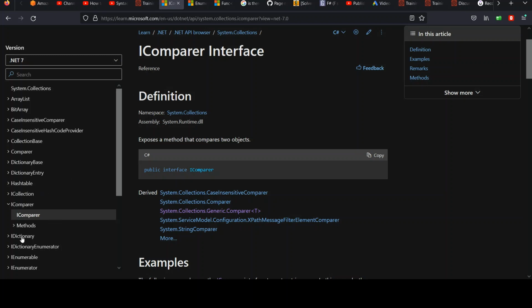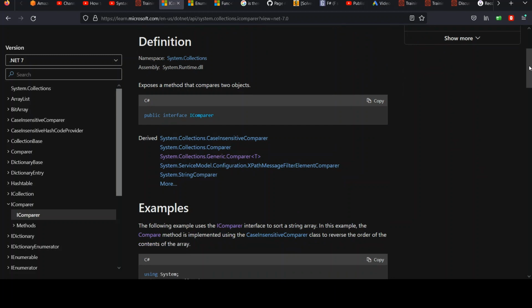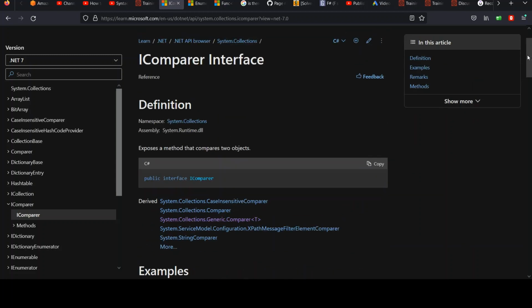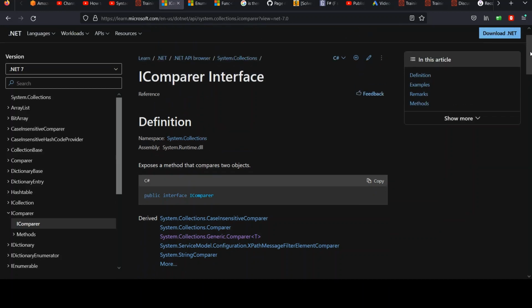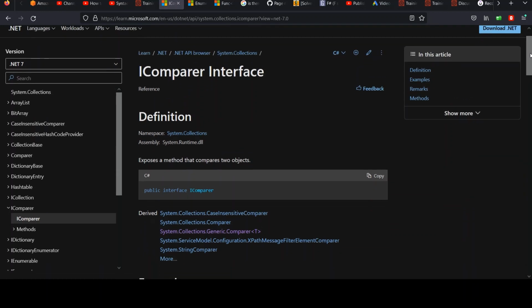There's lots of others. You see IDictionary, and we of course have dealt with IEnumerable, etc. That's just your indication that it's an interface. Interfaces are not like classes. We don't instantiate them. They more define the form that a class takes.